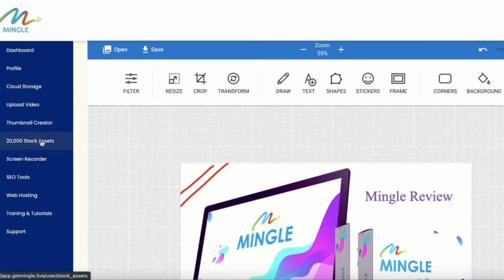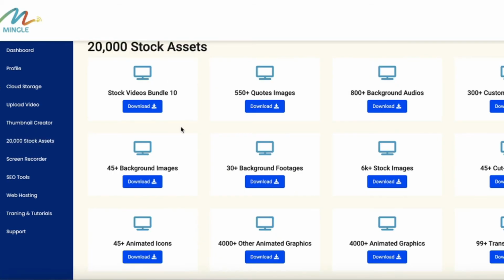Okay, so this is it, and the other options are also very beneficial. You will get 20,000 stock assets here. What are these assets available on Mingle? First is the stock videos bundle, quote images, background audios, and custom graphic icons. I have faced many problems, and one major problem in my digital marketing and online marketing career is background audios.